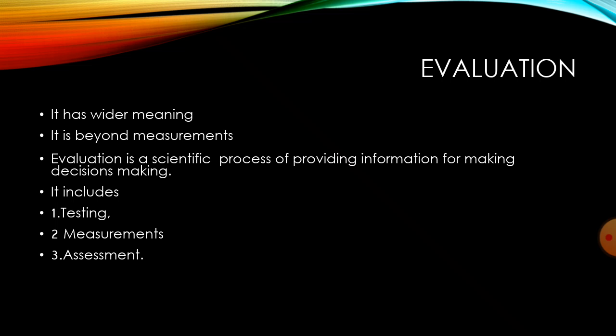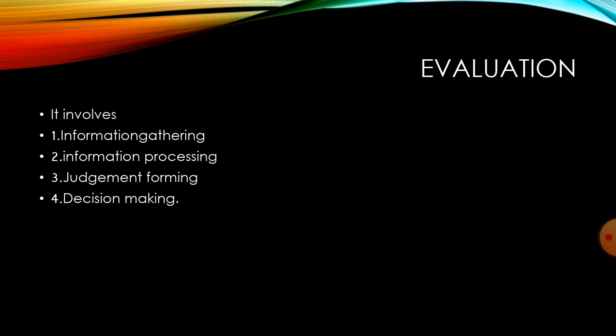Then we should go for the assessment, what to do to improve better. So these three are included in the process of evaluation. So evaluation involves the following four phases. In the first phase of evaluation, the information will be gathered.